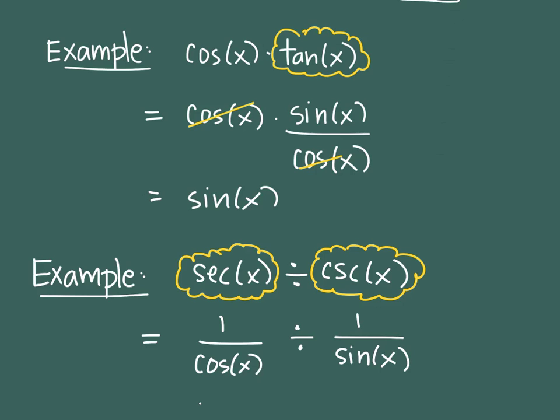Okay, so I did replacing twice. So it should be replace and reduce. Now, is there anything I can reduce here? Is there anything that's in the numerator and the denominator that I could cross out? Not a trick question. The answer is no. If the answer is no, that means you're not done replacing. There should be something else we can replace.